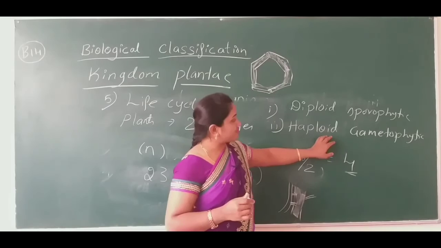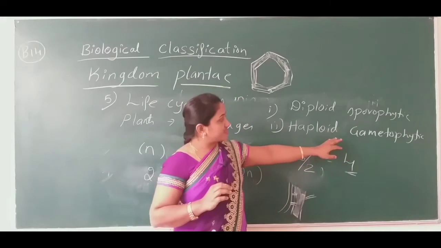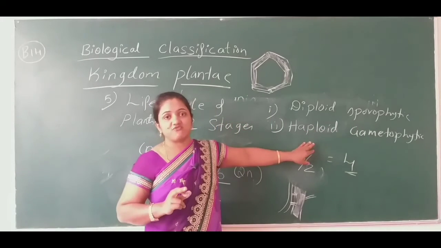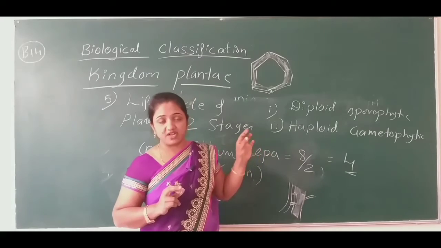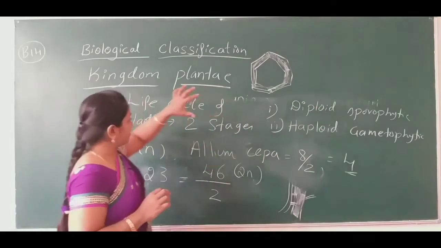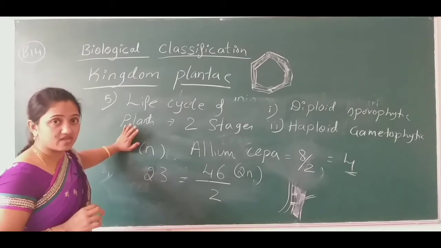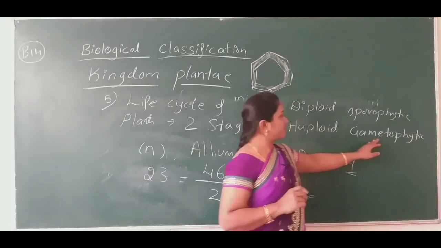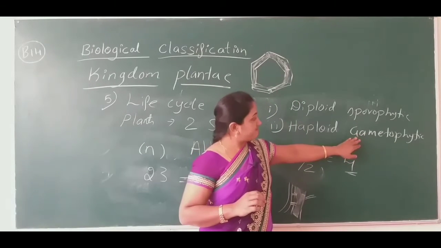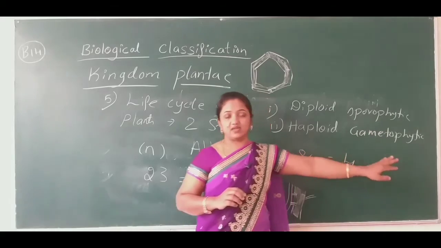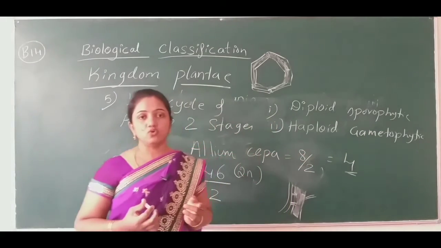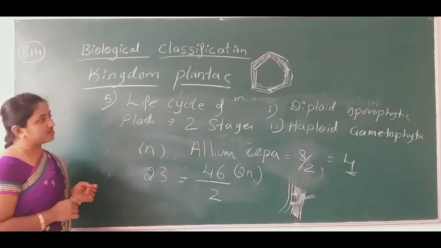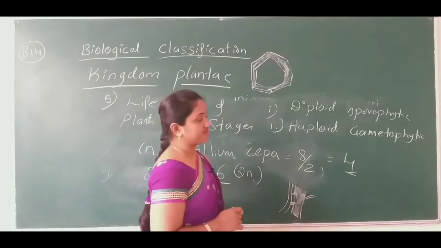And coming to the haploid gametophytic generation, this generation will have only half a set of chromosomes, only n number of chromosomes. What will have this? The plants. Okay, don't forget, we are learning the characteristic features of plants. So this gametophytic generation, when it germinates, gives rise to a new plant body. Okay, so this is all about the diploid sporophytic generation and the haploid gametophytic generation.